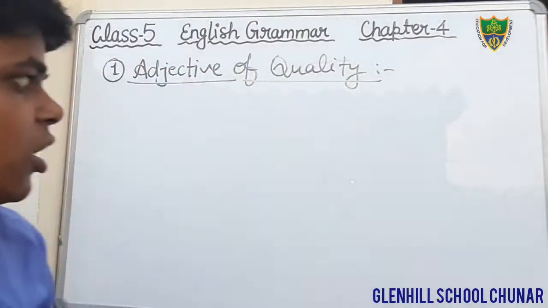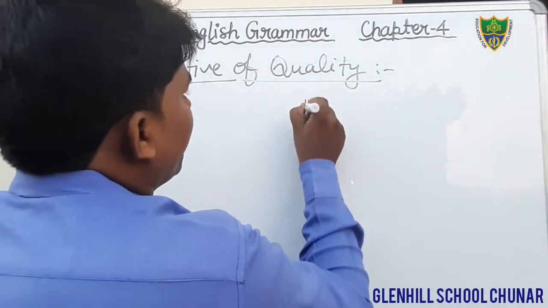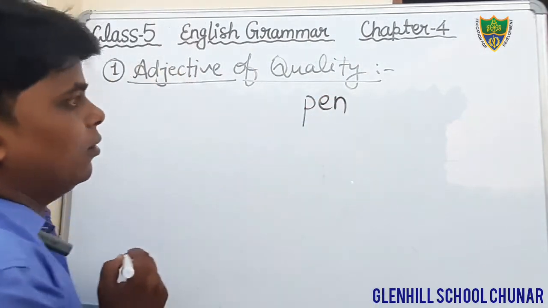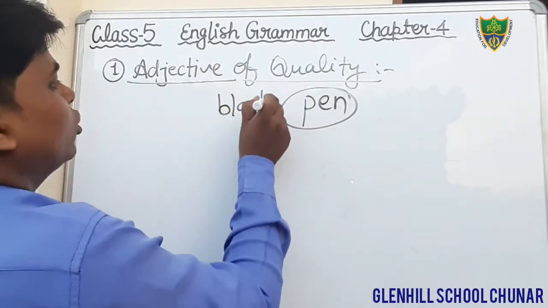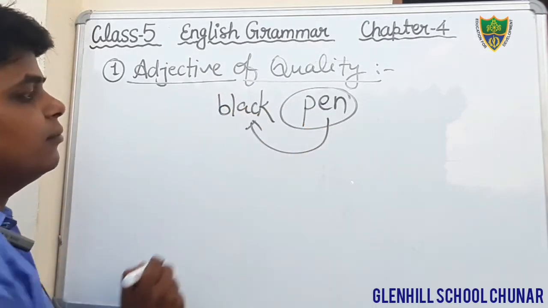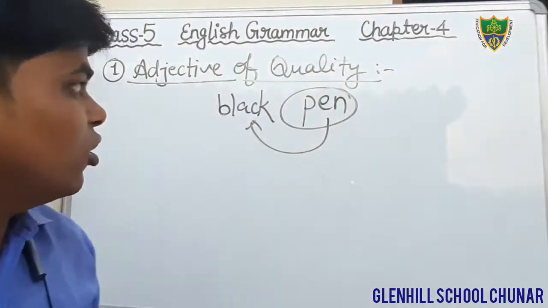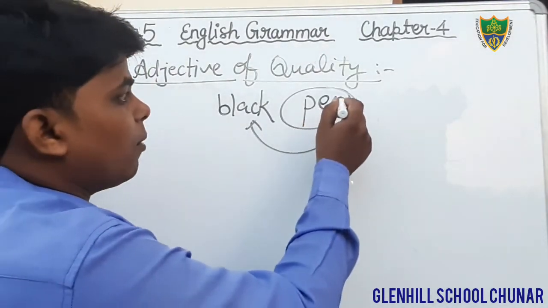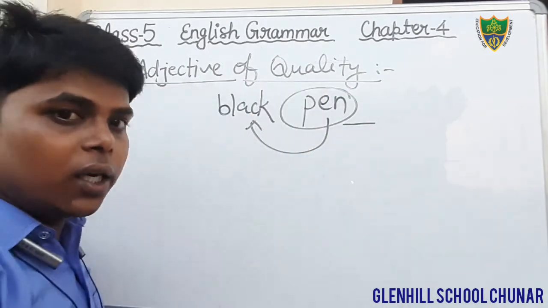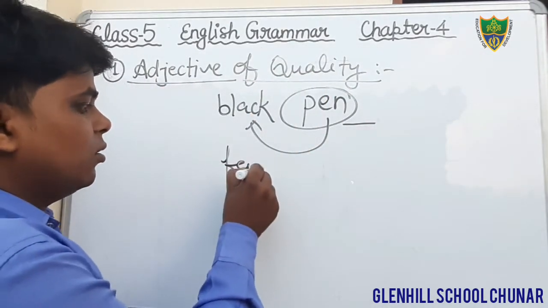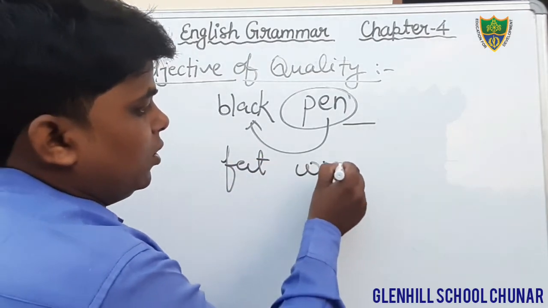Just see here, suppose that I have written pen, and suppose that this pen is black. So what is the quality of this pen? That is black. So this is the quality of a pen, therefore it will be known as an adjective of quality. Okay. Fat woman.